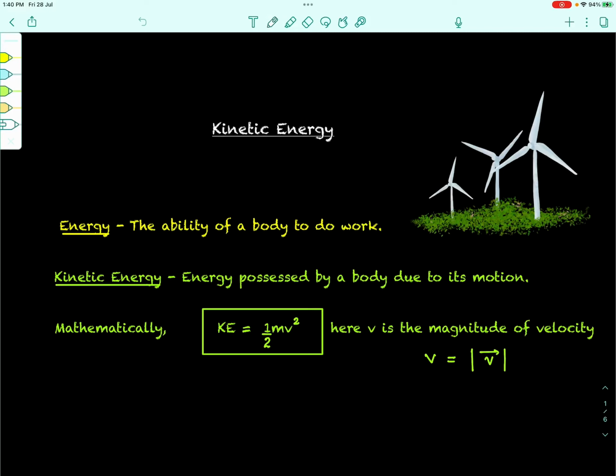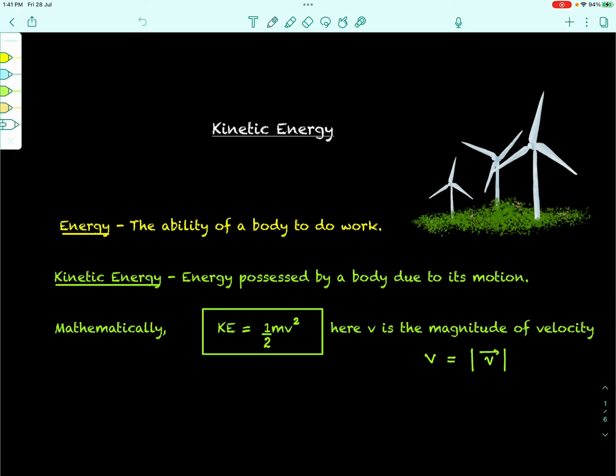So in today's video, which is a continuation of the chapter Work, Energy, Power, having discussed work in the previous videos, today we shall talk about the concept of energy, particularly kinetic energy. Kinetic energy, as the name suggests, is the energy which is due to the kinetics of the body. Because the body is moving, has some kind of motion, it is because of that the body possesses some energy. So before we proceed, let's first look at the concept of energy itself.